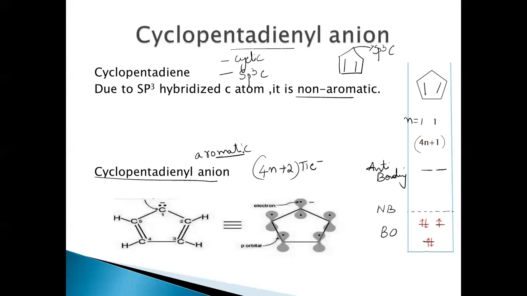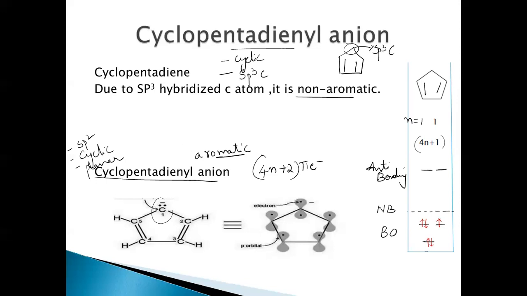Now, if you check, the molecule is cyclic, planar, and sp2 hybridized. We make the molecule planar by the removal of the proton from the sp3 hybridized carbon atom, making that carbon sp2 hybridized. Thereby the molecule gains aromaticity by gaining one electron in the bonding molecular orbital.